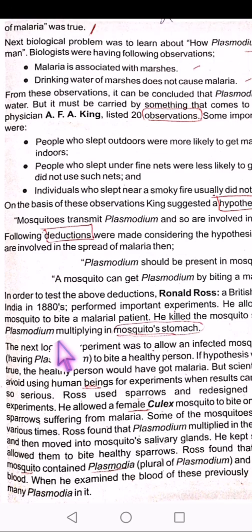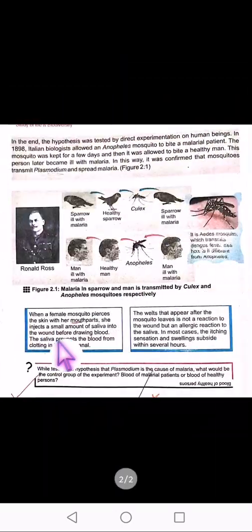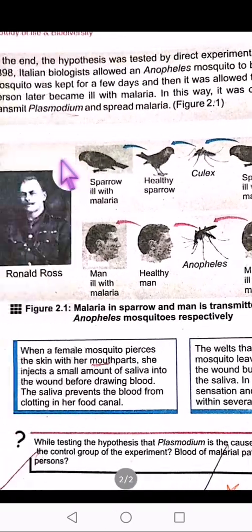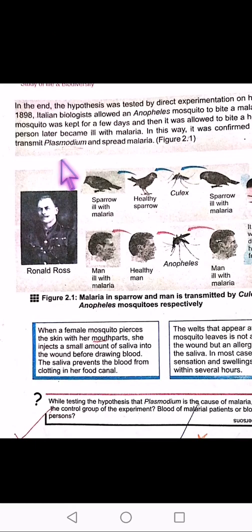The saliva of the infected mosquito contained plasmodium, and it entered the sparrow's blood. When he examined the blood of the previously healthy sparrows, he found plasmodium in it. It means his deductions were correct. The experiment was proving it. After these correct results, it was also experimented on human beings.